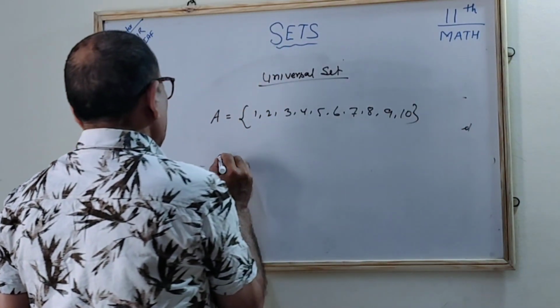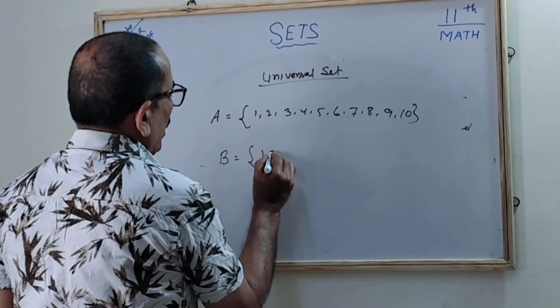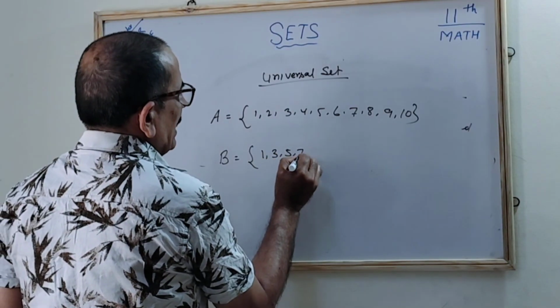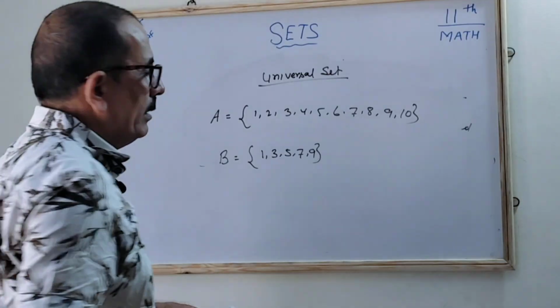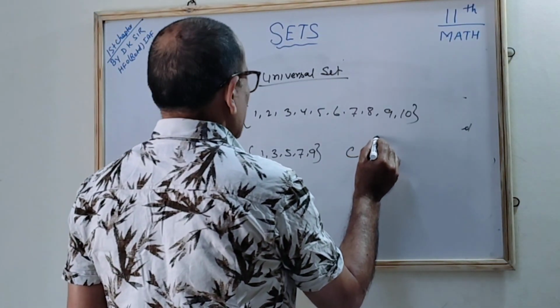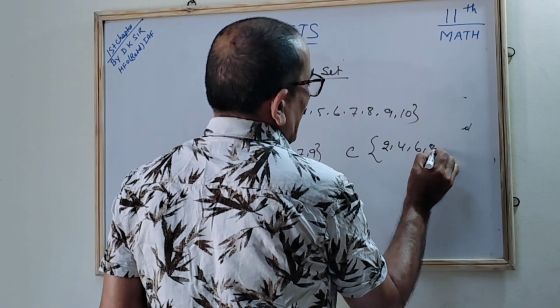B is another set which contains 1, 3, 5, 7 and 9. This contains all the odd numbers. C is another set which I am taking: 2, 4, 6, 8 and 10.